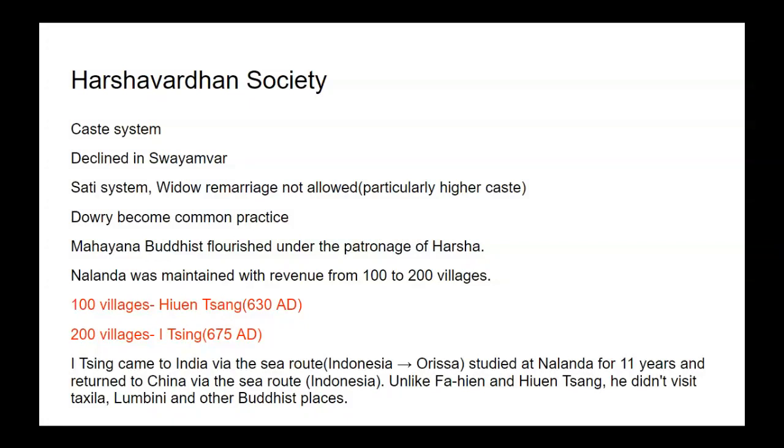He first came to Indonesia, then from Indonesia he came to Odisha, India. He studied at Nalanda for 11 years and returned to China via the sea route from Indonesia, the same route from which he came. Unlike Fayan and Huensang, he did not visit Taxila, Lumbini and other Buddhist places. He mainly stayed at Nalanda University.